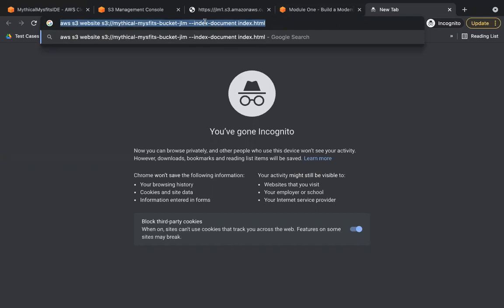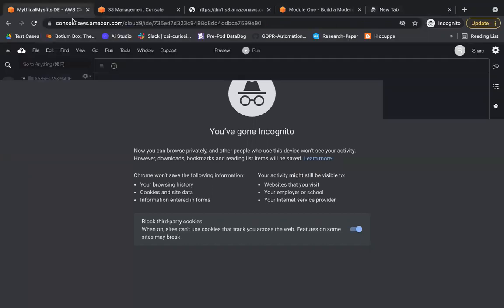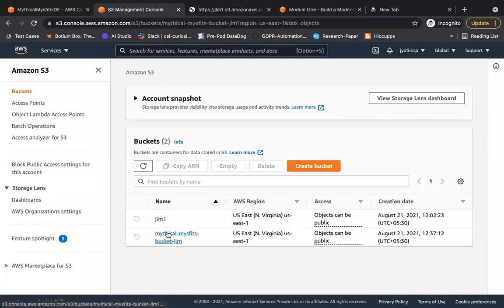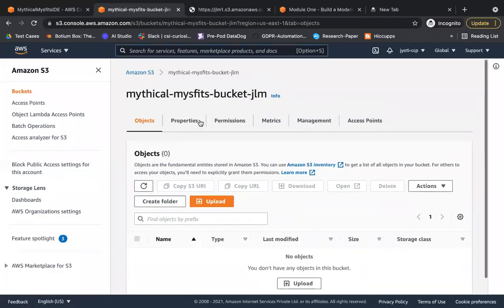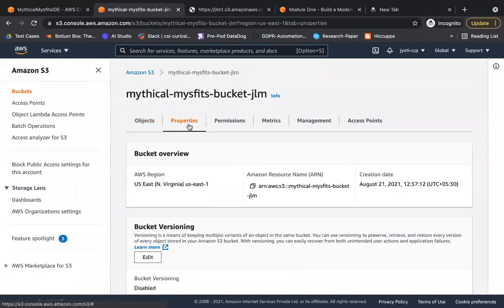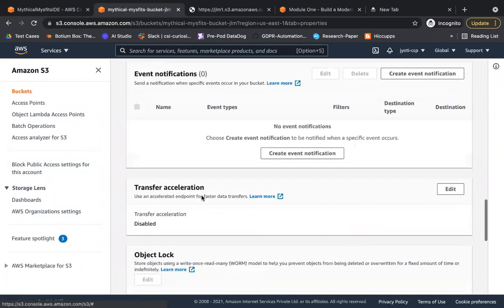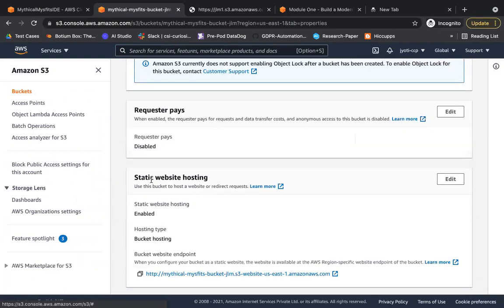I hope this is correct. Step by step. Yeah, so we have enabled the option. Let's go ahead and see. There should be options somewhere down. See, this has been enabled. Static website hosting is enabled.